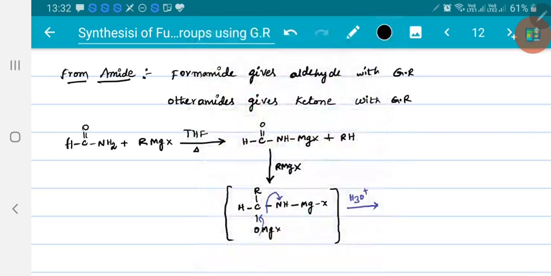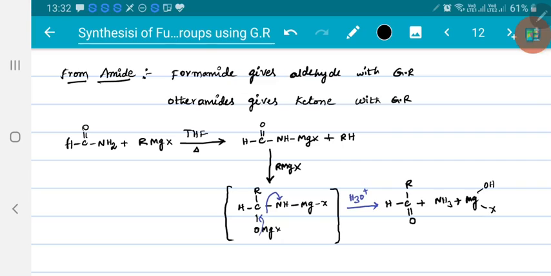On hydrolysis, the obtained product is HCR, this is a double bond O, plus that NH first converts into NH2, which undergoes hydrolysis further to form NH3, and this magnesium converts into MgOH and X, 2 moles of course, 1 mole here, 1 mole here. Right. So you will get 2 moles of it.